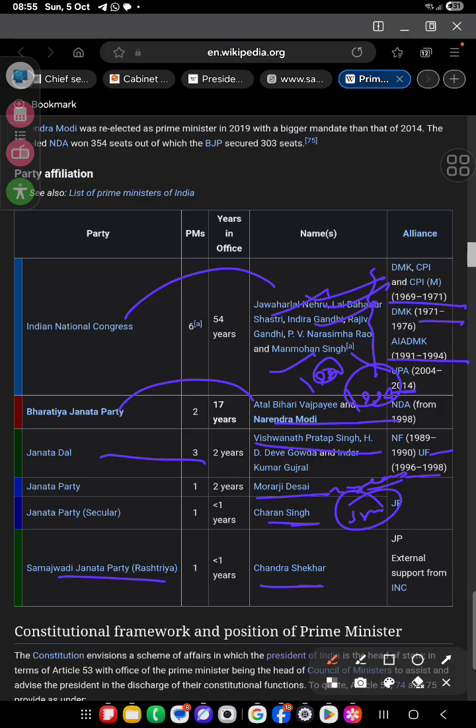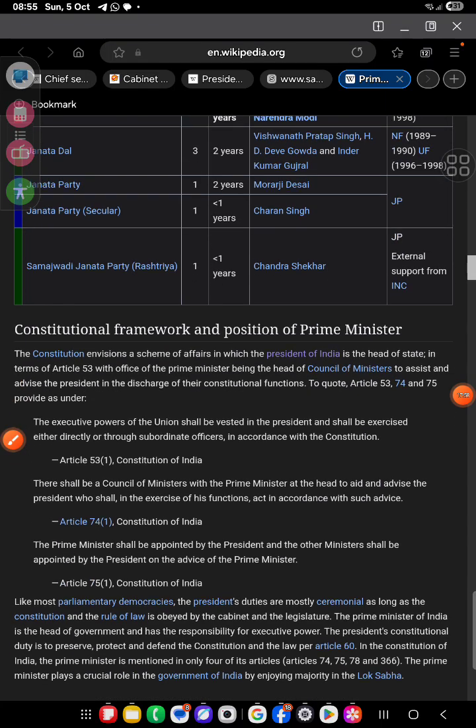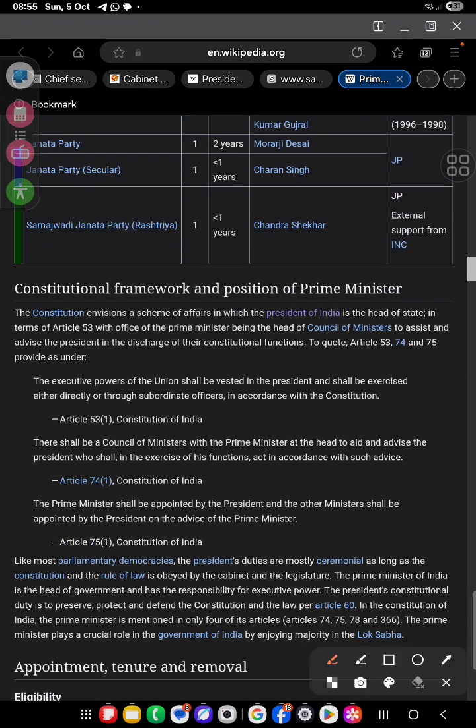समाजवादी में चंद्रशेखर थे, ये भी लेस देन 1 year तक काम किया. ठीक है ना. Constitutional framework and the position of the Prime Minister.